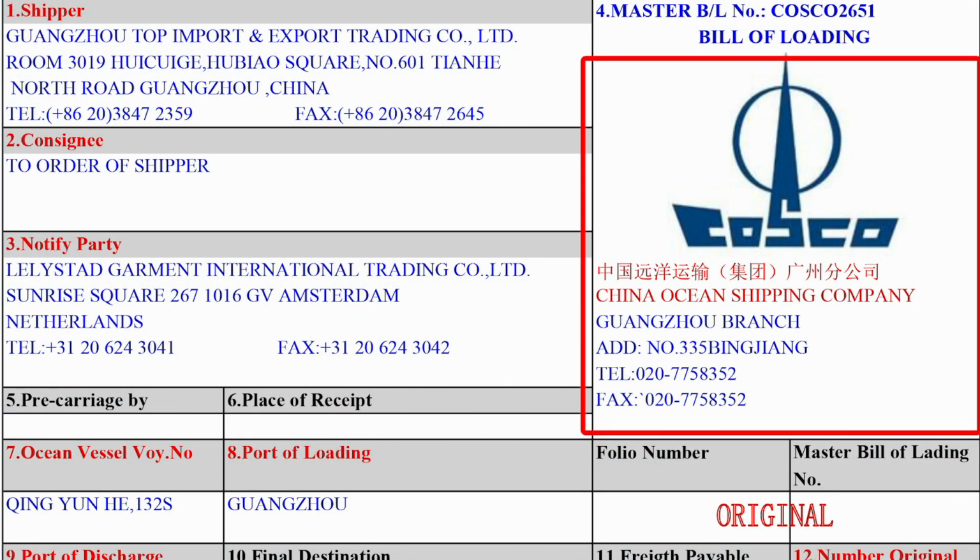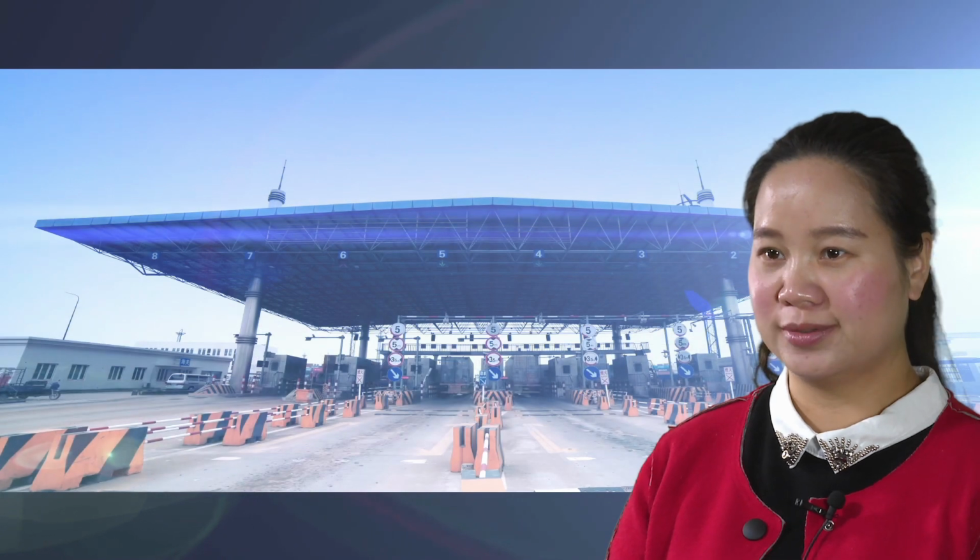The major items of marine bill of lading are: 1. Name of the carrier. The carrier is a shipping company who can either be the owner of the ship or the hirer of the vessel. In the case when the contract of carriage is made through an agent of the shipping company, the carrier should be the shipping company instead of the agent. It is the shipping company who enters into the contract of carriage with the shipper.